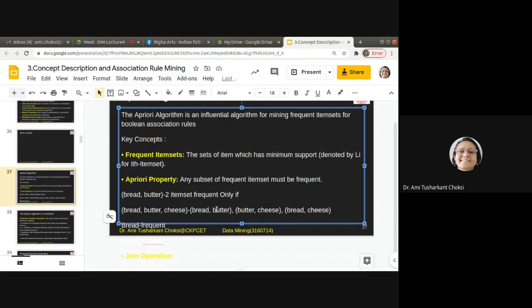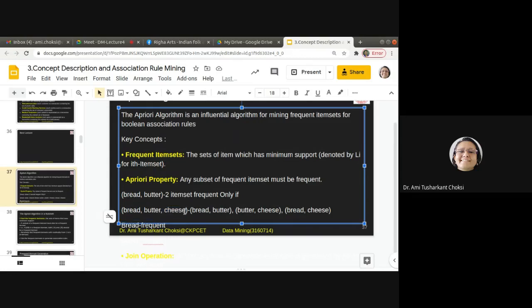If any one of these subsets is not frequent, we cannot have the combination of these three items as frequent.